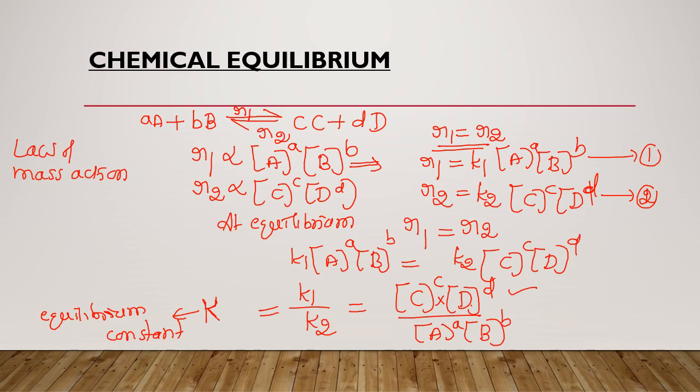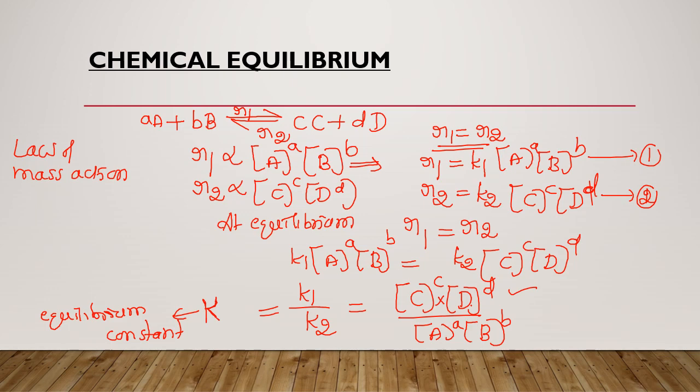We can write the expression for the equilibrium constant only when a particular reaction attains equilibrium.